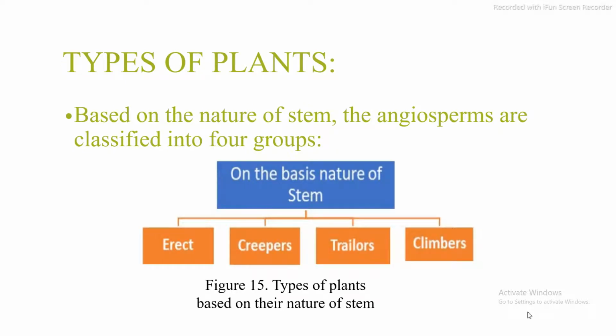Now, the types of plants based on the nature of the stem. The angiosperms are classified into four groups. On the basis of nature of the stem, they are classified as erect, creepers, trailers and climbers.